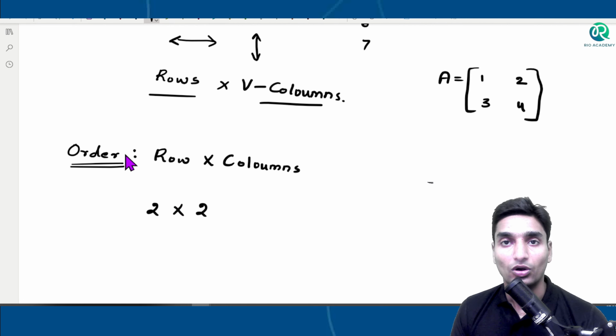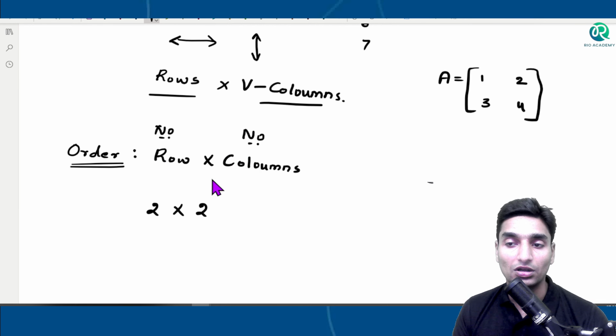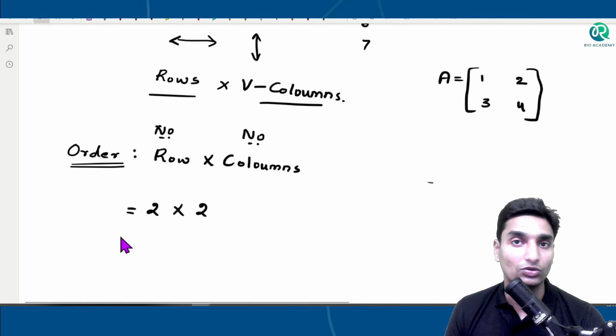Always remember, the order is represented first by the number of rows, then by the number of columns. Now the question comes, why are we writing the order? Why do we need this particular order? Why do we need the order? See here.